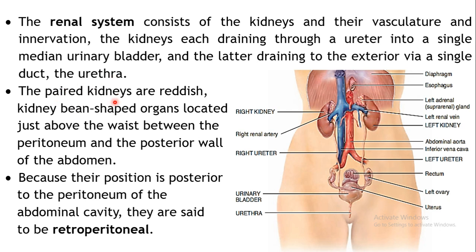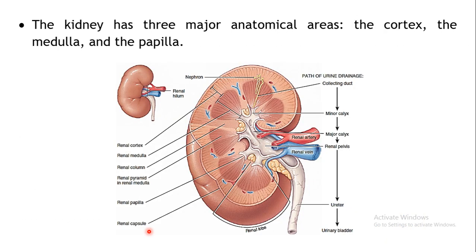So these kidneys are paired in nature, and are kidney bean shaped organs. Basically these are located posteriorly, in between the peritoneum and the posterior wall of the abdomen. Since this position is posterior to the peritoneum, it's covered from the anterior surface by the peritoneum. The entire organ is not covered by the peritoneum. That's why it is known as retroperitoneal. It is located posterior to the peritoneum. So these organs are known as retroperitoneal organs.